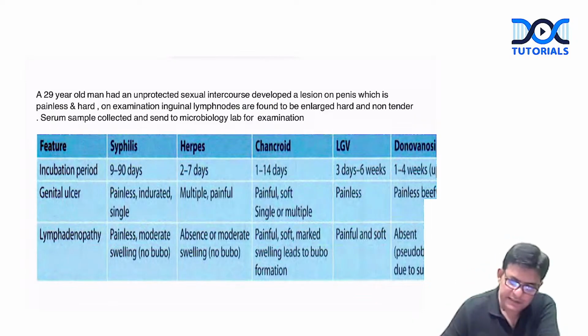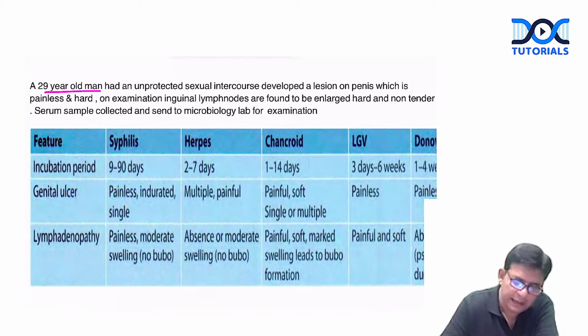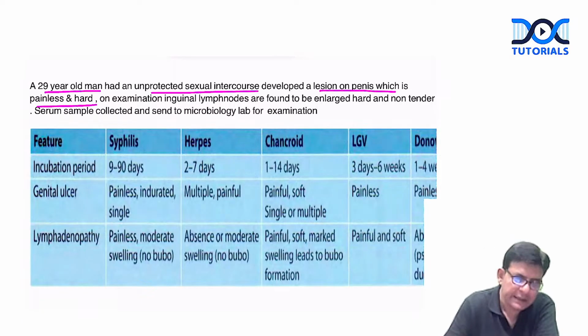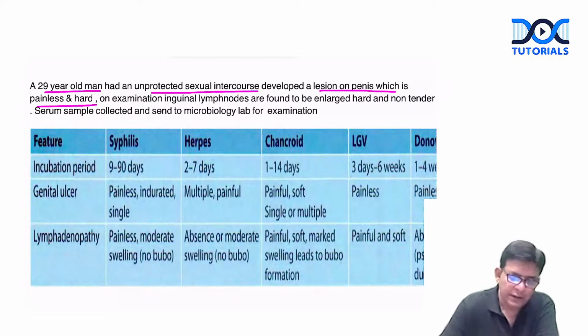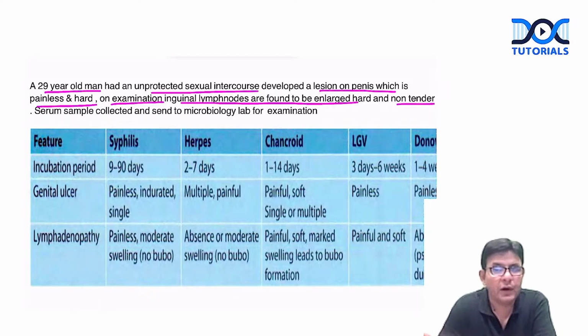Okay, so as you can see, this particular question, first of all, guys: a 29-year-old man had unprotected sexual intercourse and developed a lesion on the penis, which is painless and hard. On examination, the inguinal lymph nodes are found to be enlarged and hard, and non-tender.